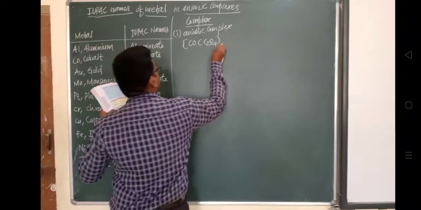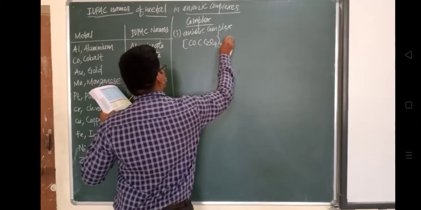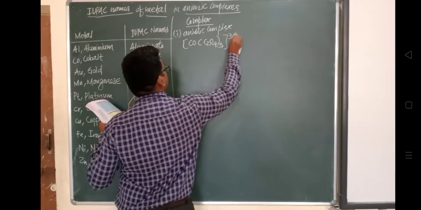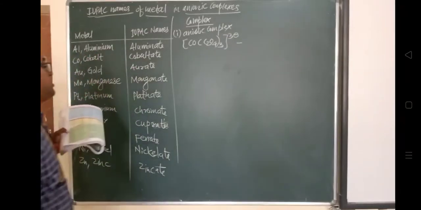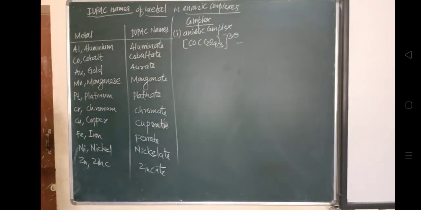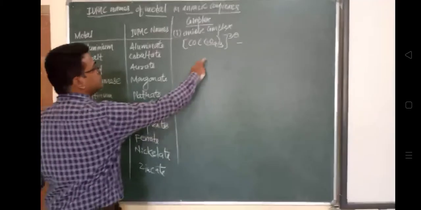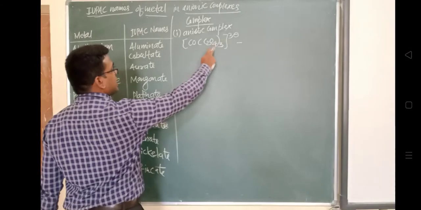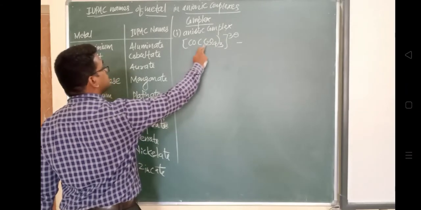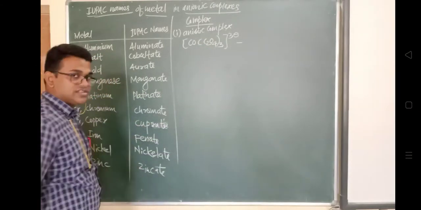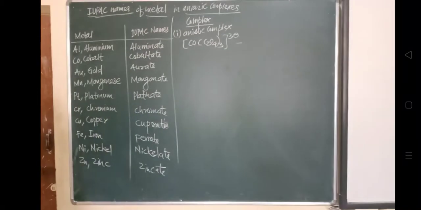But it is having 3 molecules of this oxalate ligand, so the nomenclature will start from trioxalato. So instead of ate there is ato. Oxalato. And the cobalt.